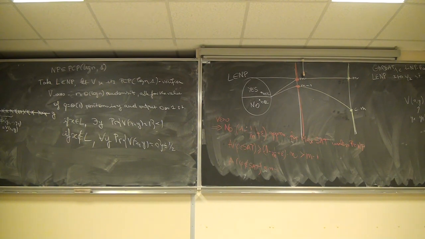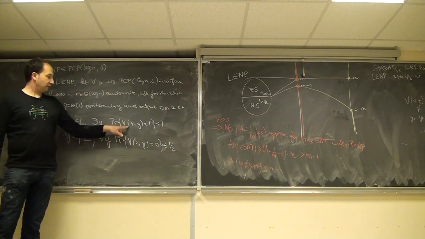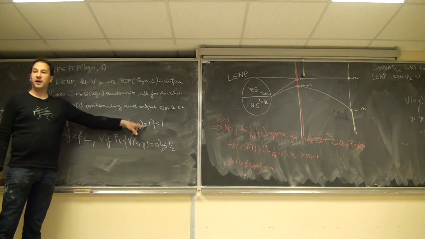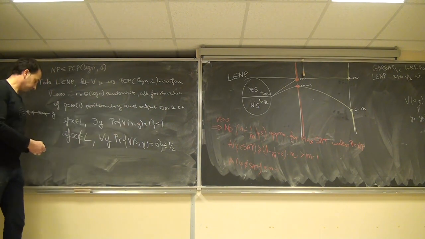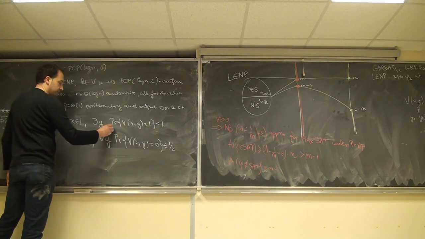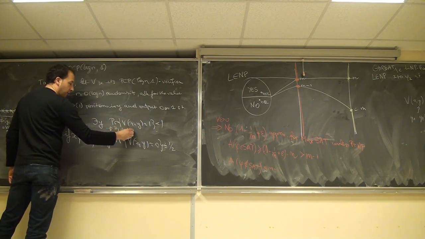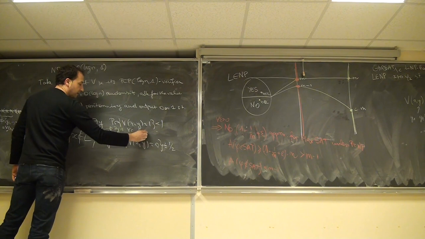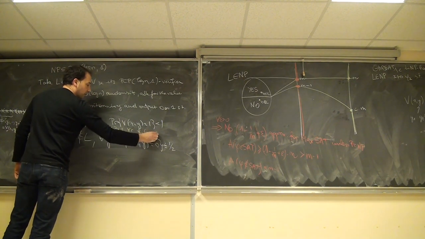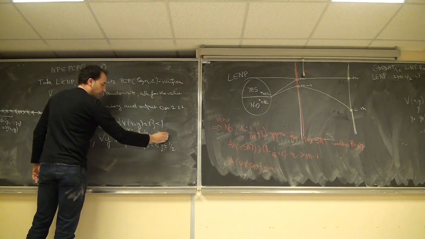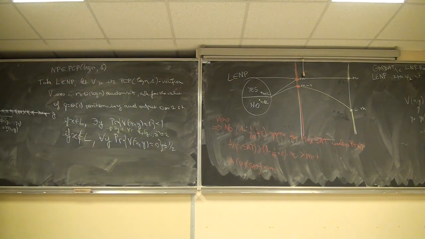Now what's going on? If x belongs to L, then the probability that V of x, y outputs 1 is 1. That means that in that case, there exists a y such that for all R, the Boolean function will output 1. Because the Boolean function here is the value output by V of x, y.